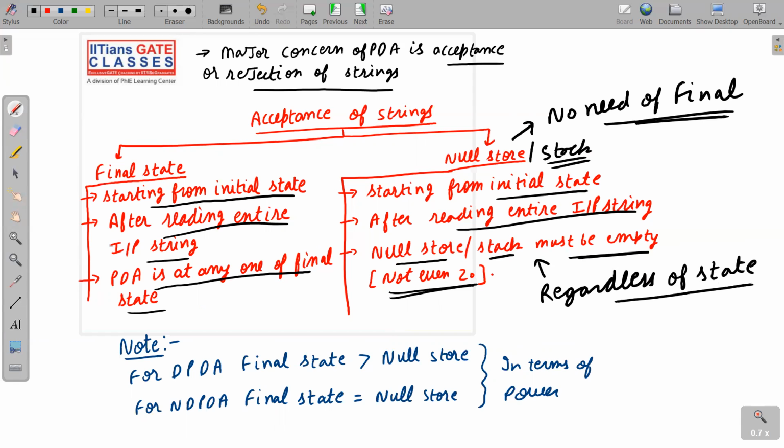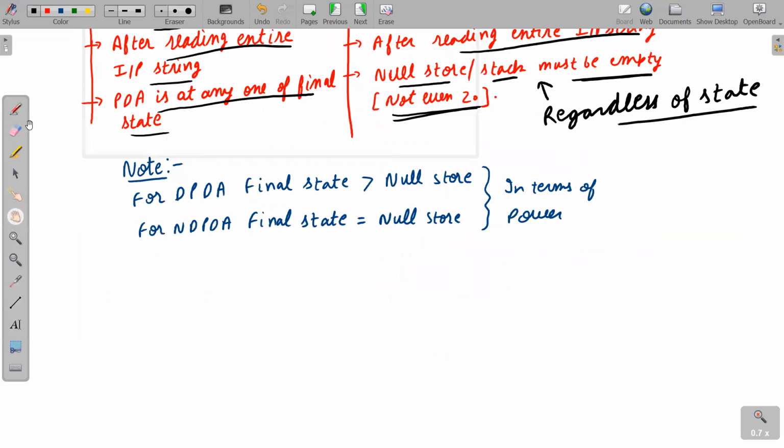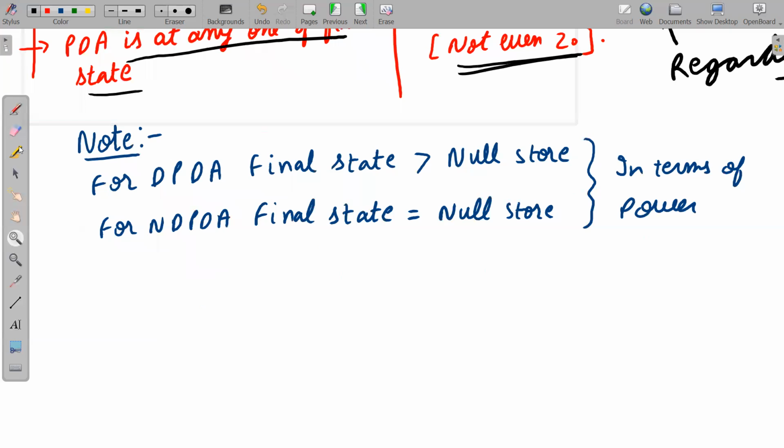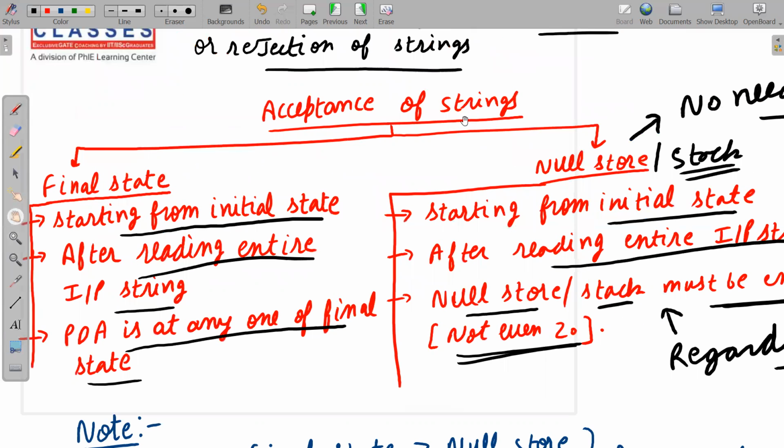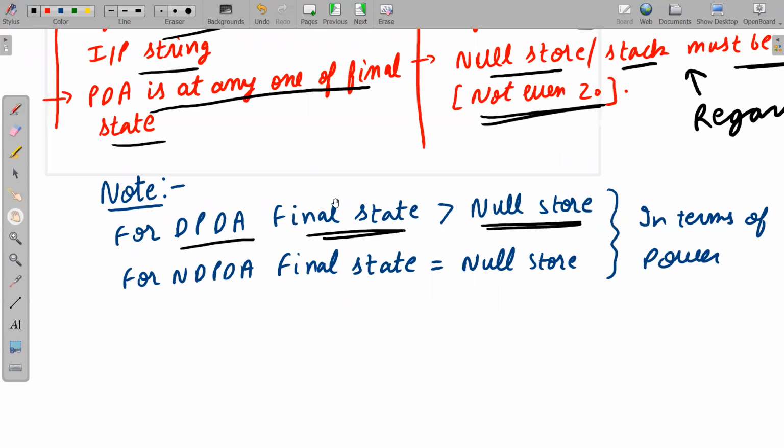And please note down this fact also. This is very, very important. Of course, I'm not going into detail because this is a basic course, but please note it down carefully. DPDA with final state is more powerful than DPDA with null store. See, we have two ways of acceptance now, final state and null store. So in case of DPDA, final state is more powerful than null store.